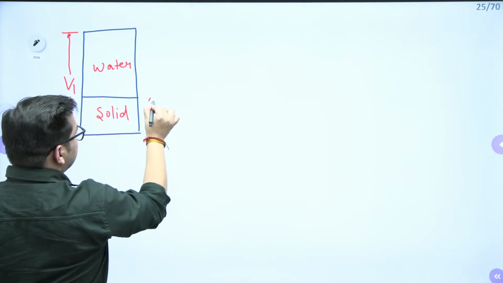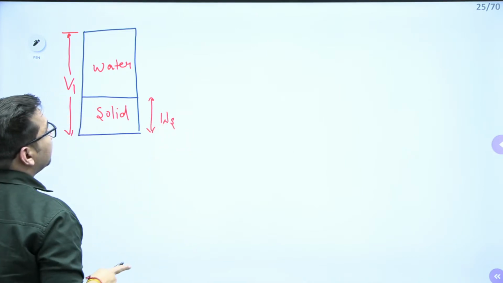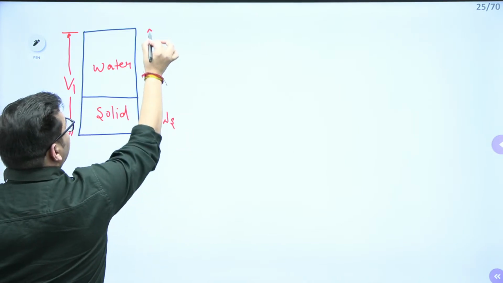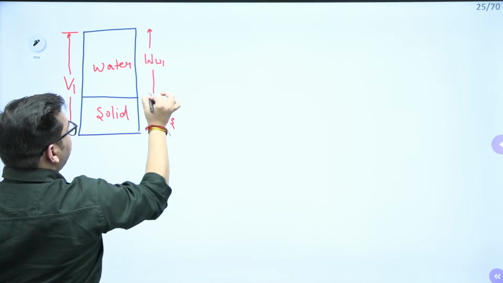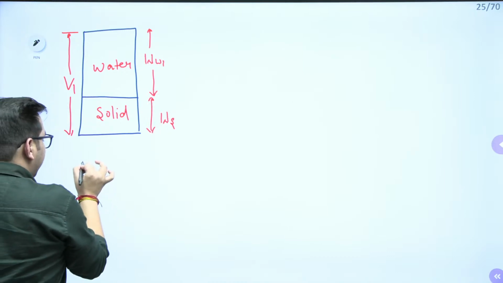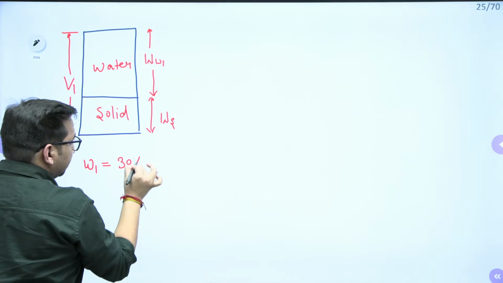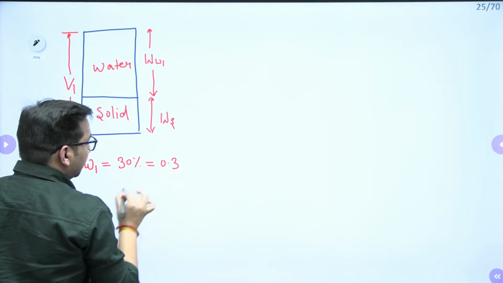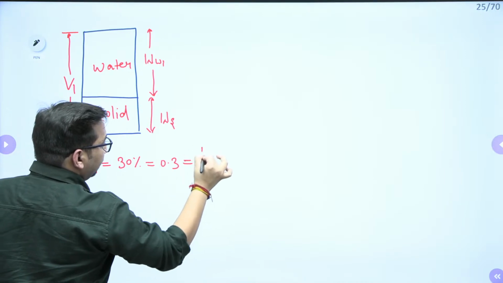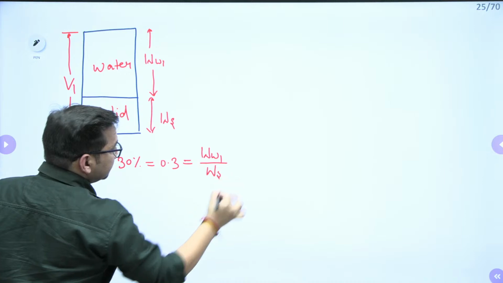Let's suppose the weight of solids is Ws, and this is the weight of water in 1. I know that for the first case, the water content is 30%, or I can say 0.3, and water content is nothing but weight of water upon weight of solids.